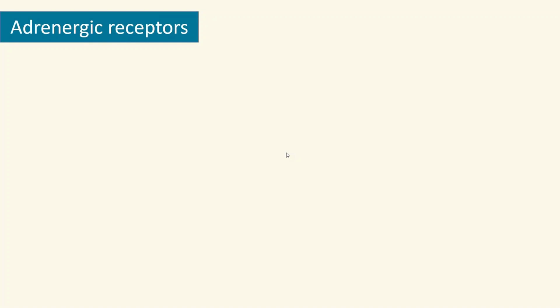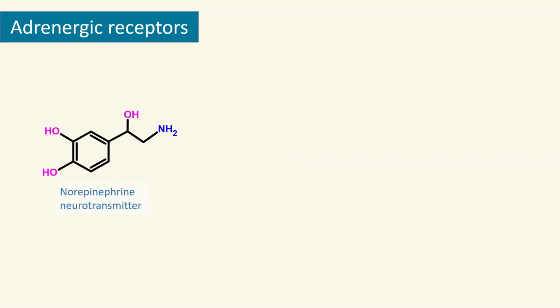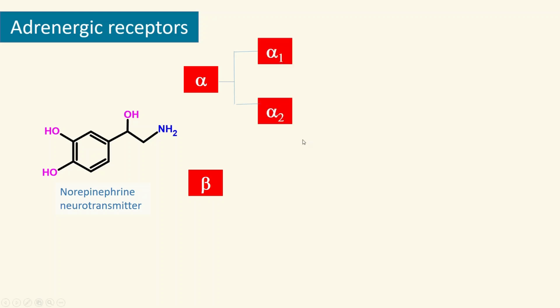Next, let's see adrenergic receptors, or sympathetic receptors. Here, I'd like to take the example of the norepinephrine neurotransmitter and what type of receptor it binds with. Norepinephrine and epinephrine both primarily bind to the sympathetic receptors, which are divided into alpha and beta. There are two types of receptors. And further, alpha is divided into alpha 1 and alpha 2 receptors. And beta is further divided into beta 1, beta 2, and beta 3 receptors.